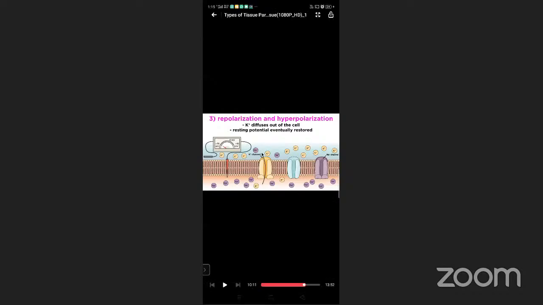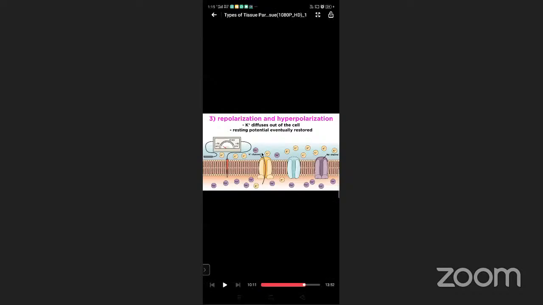But if achieved, a nerve impulse will result, and a current will propagate along the axon towards the axon terminals. Repolarization will then occur where voltage-gated potassium channels allow potassium ions to exit the cell, which leads to a brief hyperpolarization, and then everything resets to original levels and position.